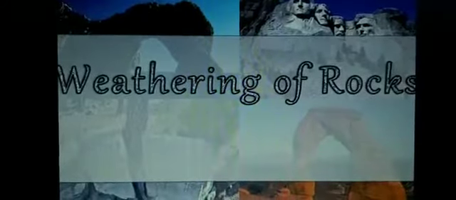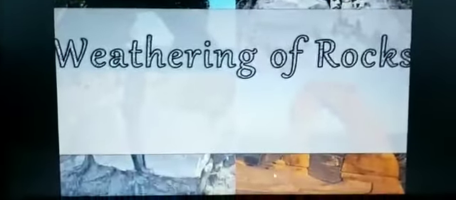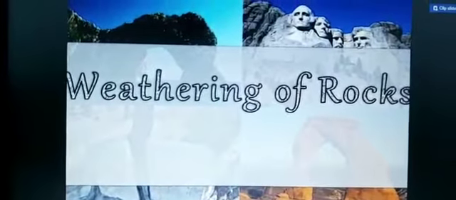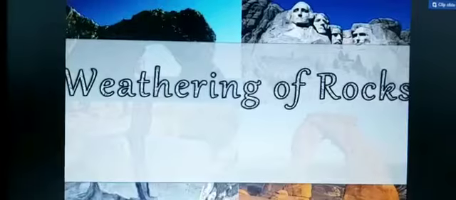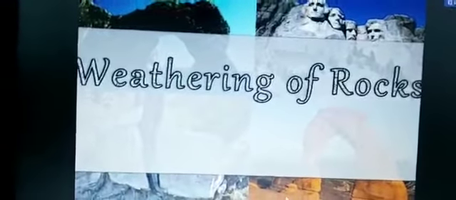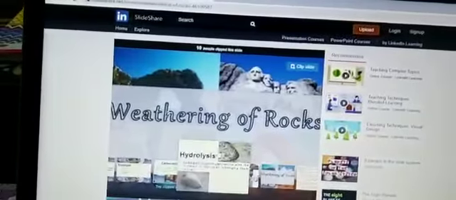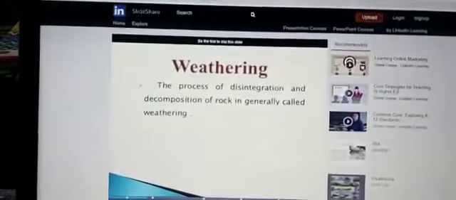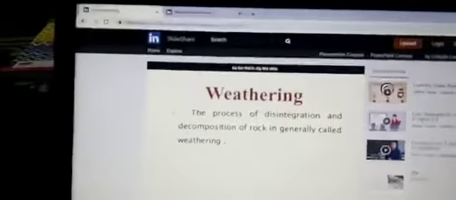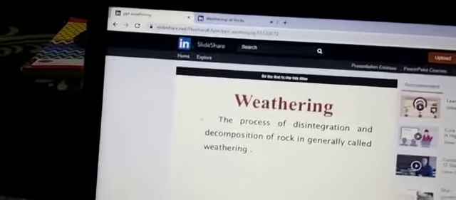Now children, in this paragraph they are telling that forces are active. They are working, some internally and some externally. Some create landforms, others create weathering. Now children, what is weathering? Now we will show you the picture. Here see what is weathering. They are telling you the meaning of weathering.